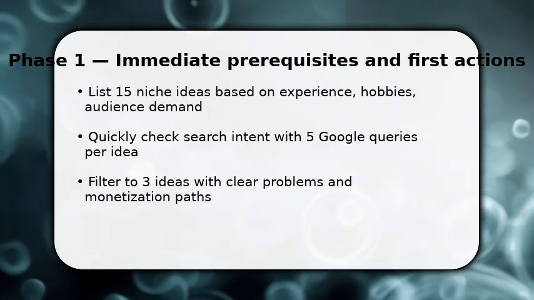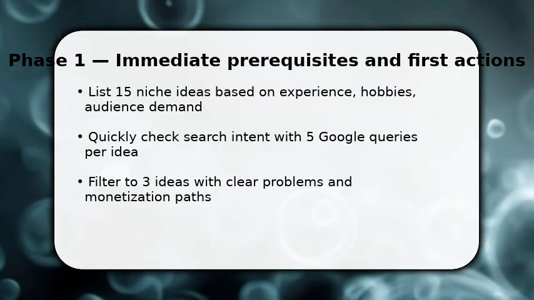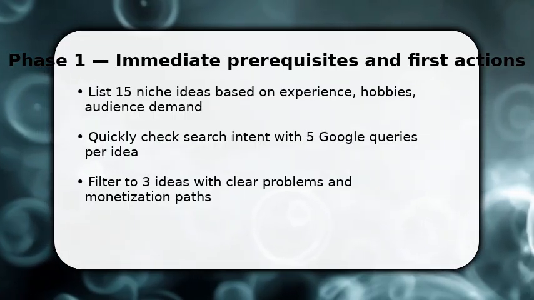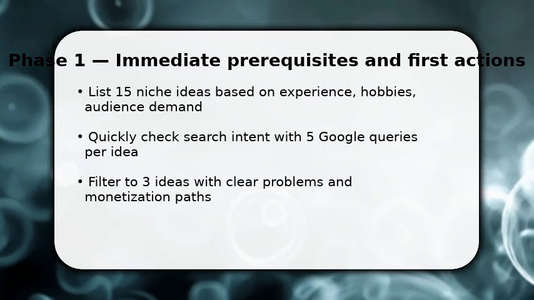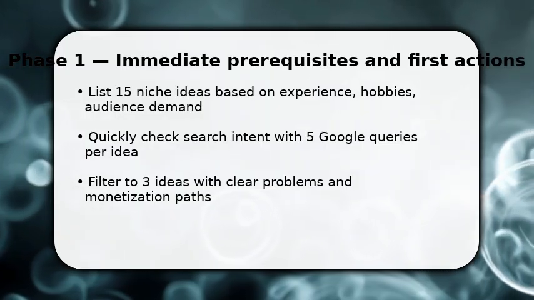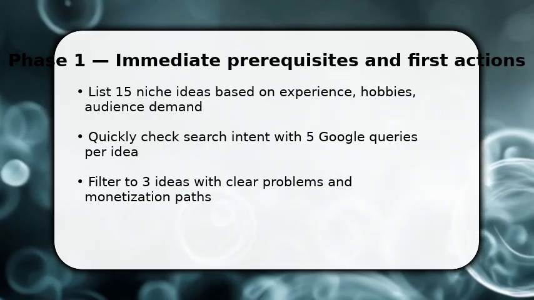You begin by generating 15 niche ideas tied to your knowledge and audience, then immediately test intent. Search 5 variations per idea to see results. Are people asking questions, buying, or researching?